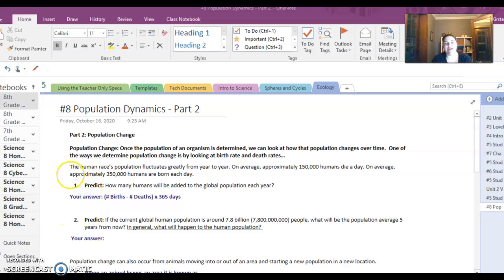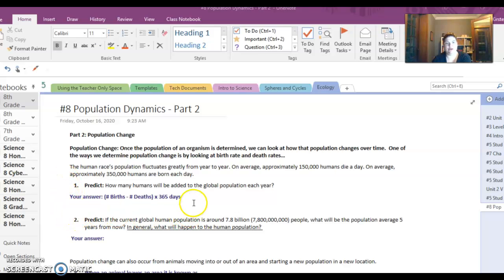Hi everyone. So when I was grading your worksheet on population dynamics part 2, I saw some common missed questions. So I wanted to take a moment to go over those with you and make sure that we are all settled on how to determine these answers.